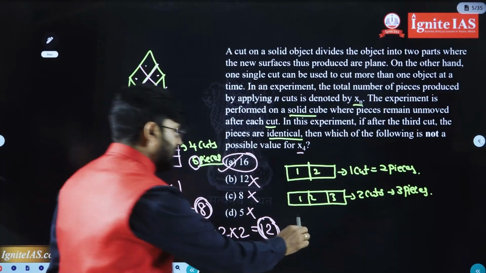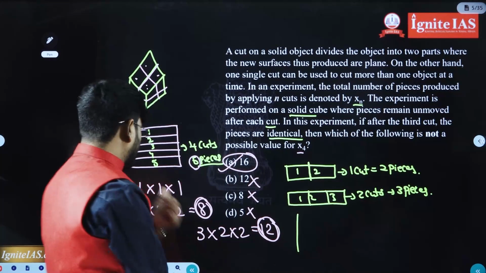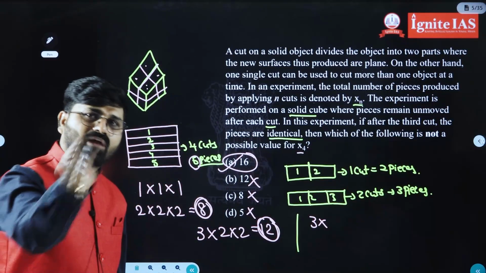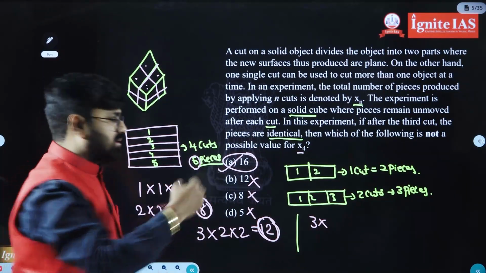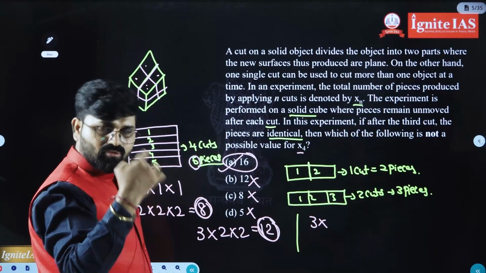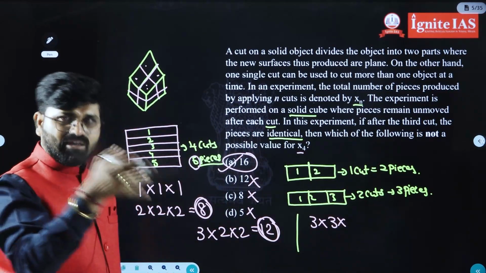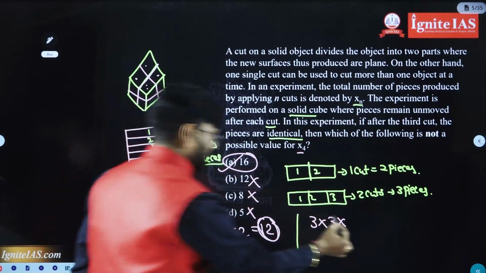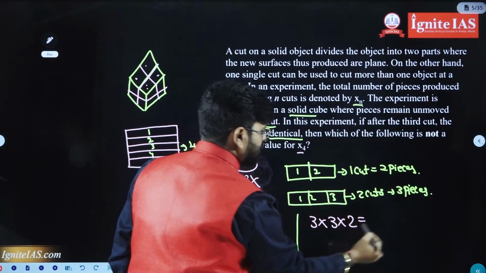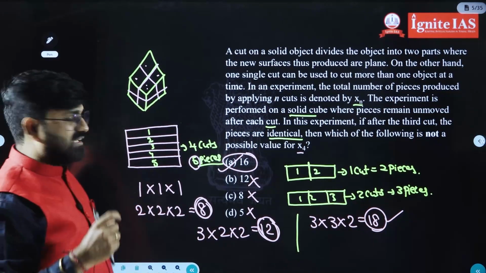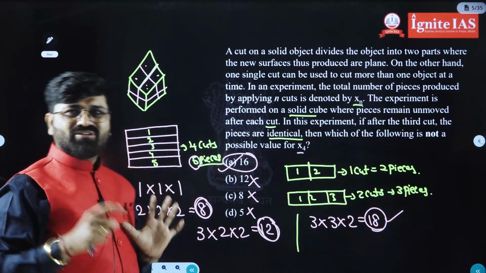So the next possibility: in the length if you do already 2 cuts, you will be getting 3. Suppose, for example, if you do 1 more cut in the breadth, that will be 2 cuts, which means again 3 pieces you are going to get. Of course, only 1 cut in the height, so you are having 2 pieces. Total 3 times 3 is 9, times 2 is 18 pieces you are going to get. That was equal in size. Okay, you are not going to get 16.